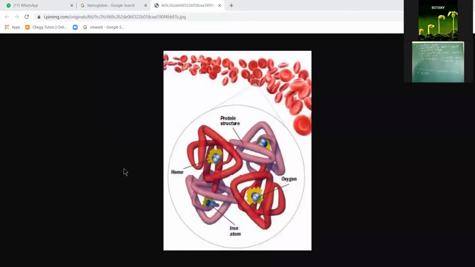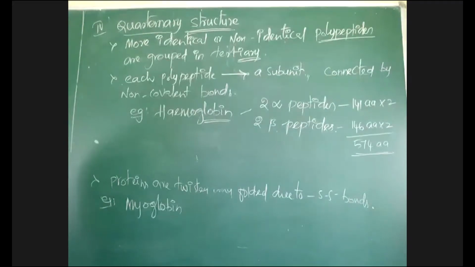Here RBC are given at the top. From this RBC, if you take hemoglobin, in that hemoglobin, see here, this is one protein. That protein has a tertiary structure. This is another protein that has another tertiary structure. Totally 4 proteins are joined together. When 4 proteins are joined together, there is formation of a quaternary conformation in hemoglobin.